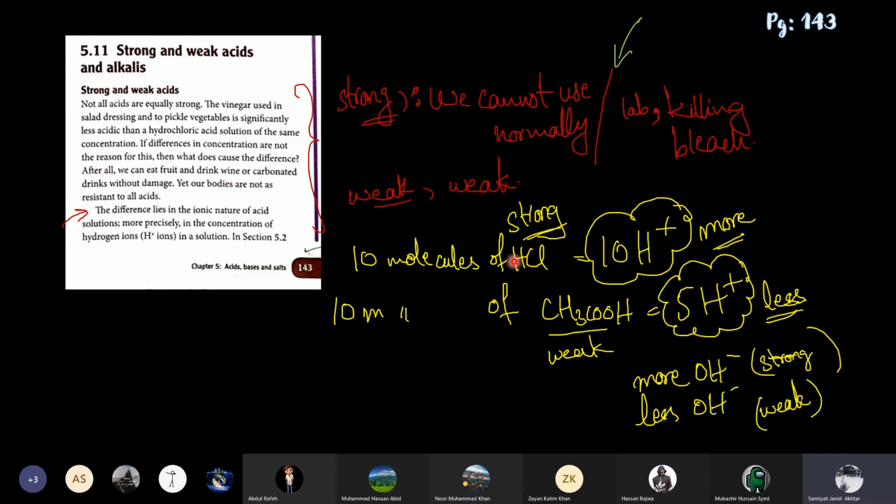And in strong acids, hydrogen is present at the start along with any other non-metal. It can be chlorine, sulfur, nitrogen, phosphorus, or even boron. Any non-metal present along with hydrogen makes it a strong acid. Also, strong acids have small formulas, and weak acids have big formulas. So you can identify them that way too.